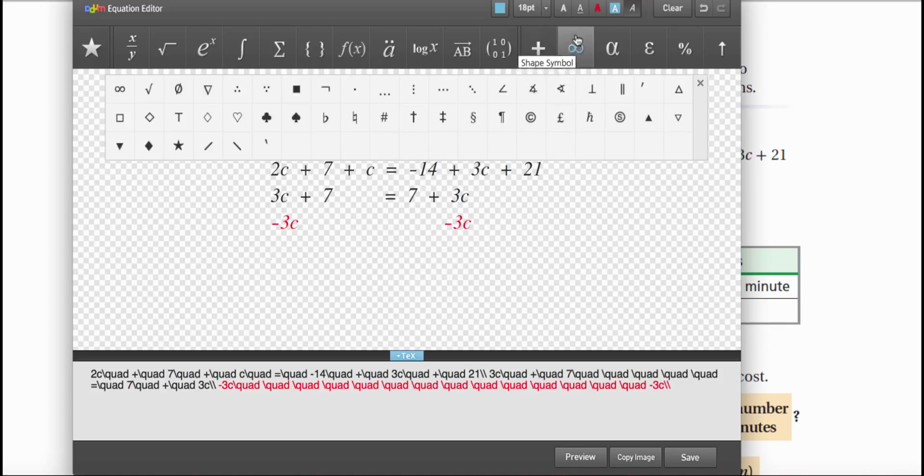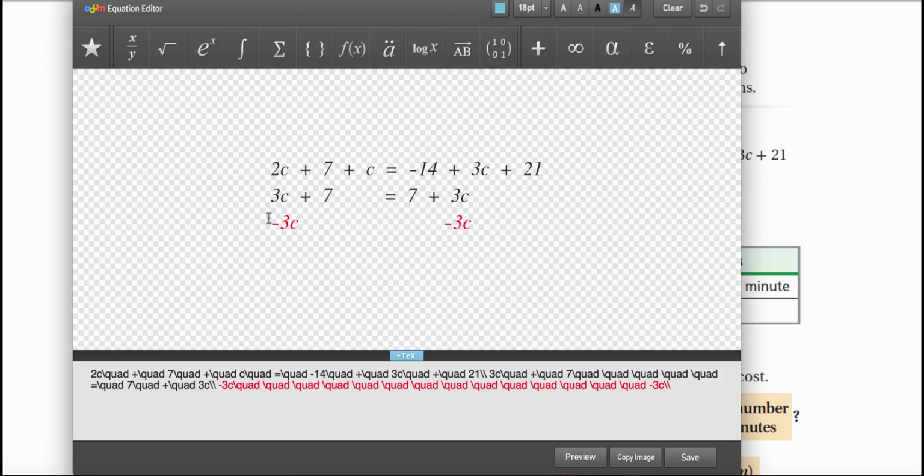Well, the problem is, it's not really a problem, it's just a fact, is that these cancel away to 0 on both sides, and I'm left with 7 is now equal to 7. And that's always true. So no matter what the value of c is, I can always get something that's true. So this is a problem that has infinitely many solutions.